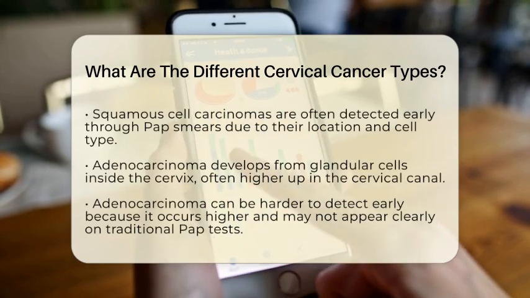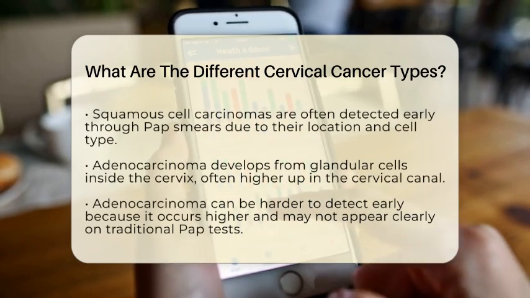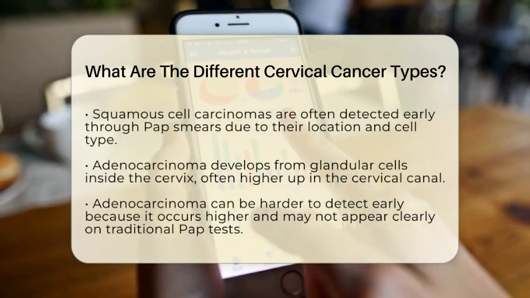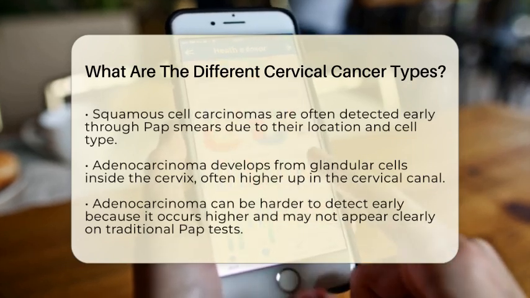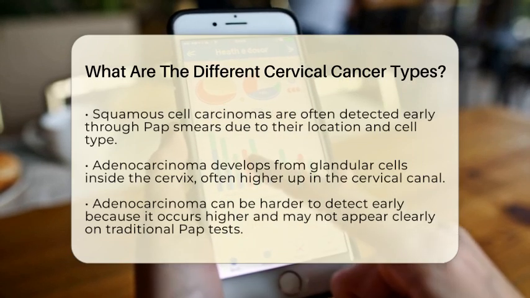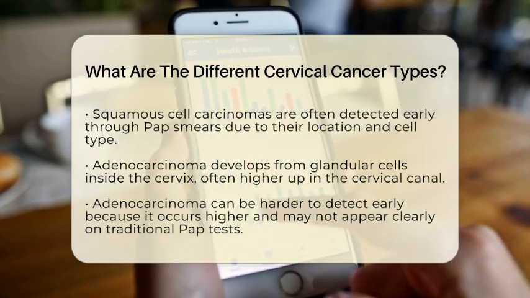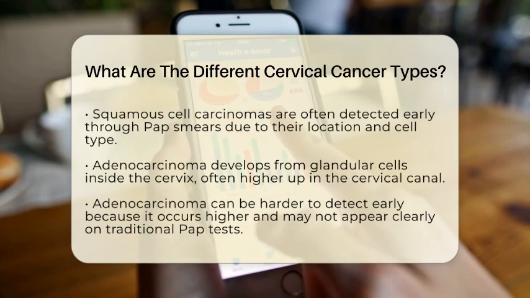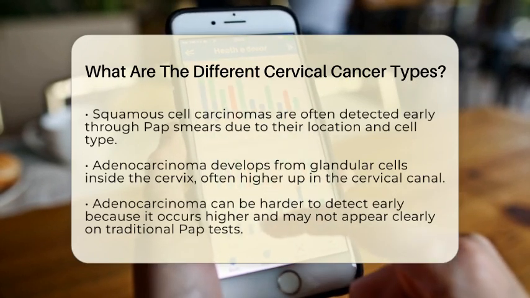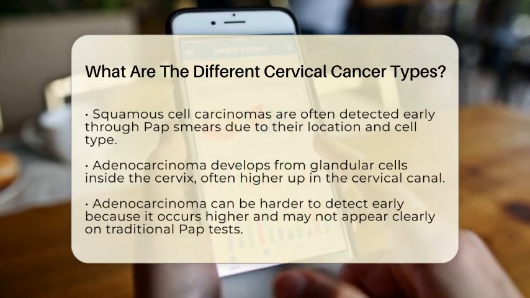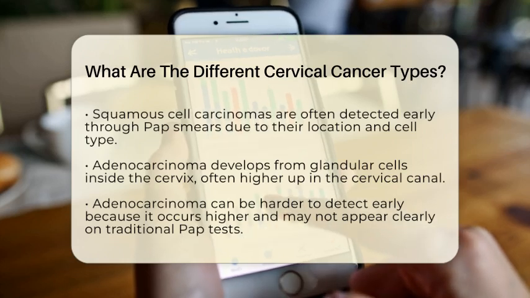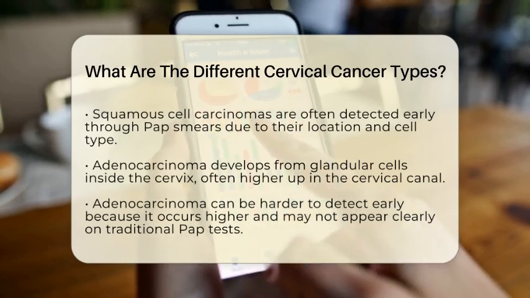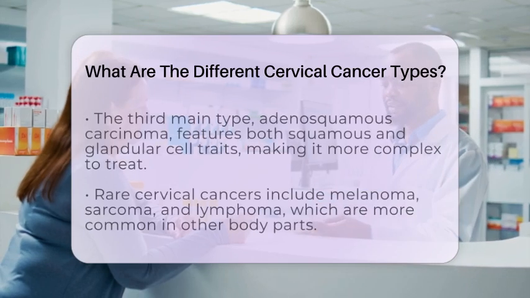The second main type is adenocarcinoma, which arises from the glandular cells lining the inside of the cervix. These cells produce mucus, and cancers from them tend to develop higher up in the cervical canal. While less common than squamous cell carcinoma, adenocarcinoma accounts for a significant portion of cervical cancers. It can sometimes be harder to detect early because it occurs higher in the cervix and may not show up as clearly on traditional pap tests.